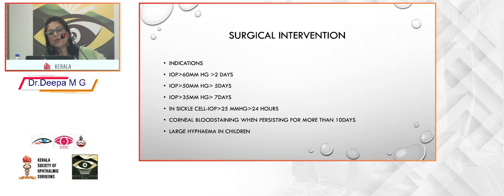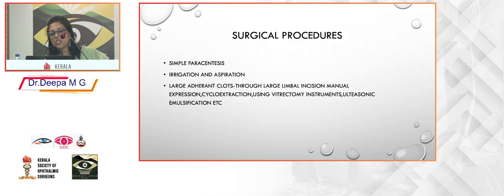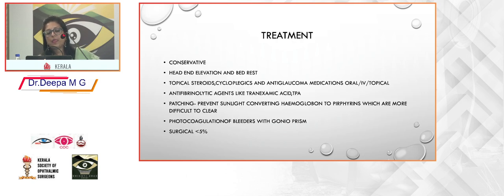In sickle cell, the IOP range will be slightly lower. If it is more than 25 for more than 24 hours also, we have to think of intervention. And when corneal blood staining is persistent for more than 10 days also, and in large hyphema in children. The procedure can be a simple paracentesis, irrigation and aspiration, or sometimes when there is a large adherent clot through a large limbal incision, manual expression, cycloextraction using vitrectomy instruments, or even ultrasonic emulsification.